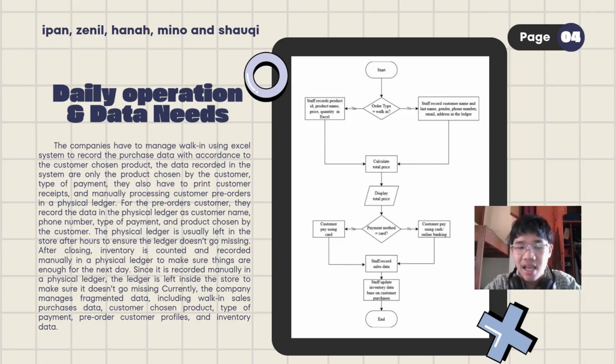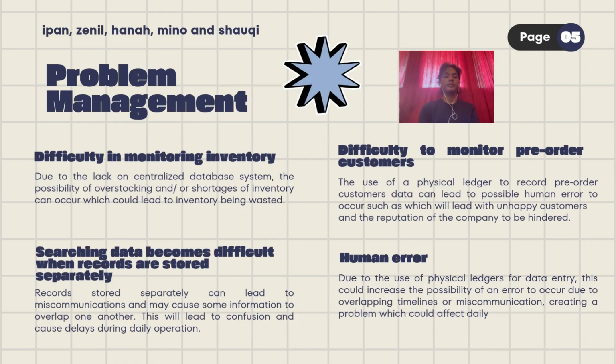There's another physical ledger left in the store for inventory count, to ensure there isn't a shortage of product, and it is also left in the store to ensure the ledger doesn't go missing, together with the pre-order customer ledger. And then currently, the company manages fragmented data, including walk-in, sales, and purchase data, customer chosen product, type of payment, pre-order customer profile, and inventory data.